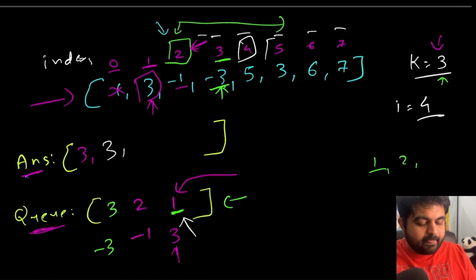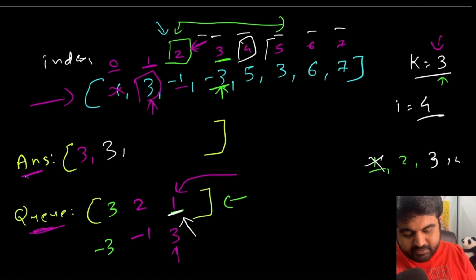For this one, the window size is going to be 2, 3 and 4, not 1. So 1 should be removed. And currently in the very first element of the queue we have value number 1. So which means we are going to remove value number 1 right here and now.